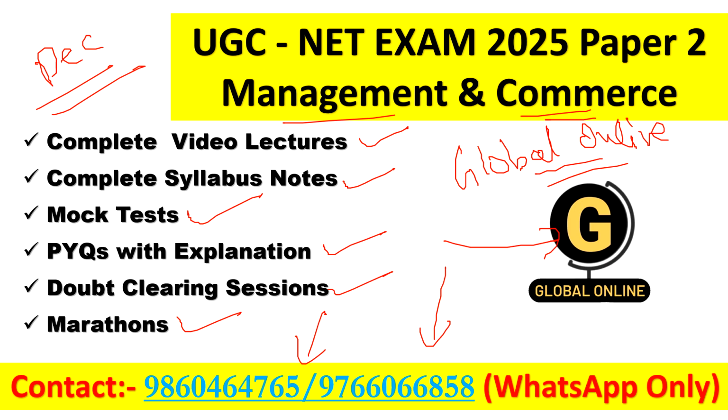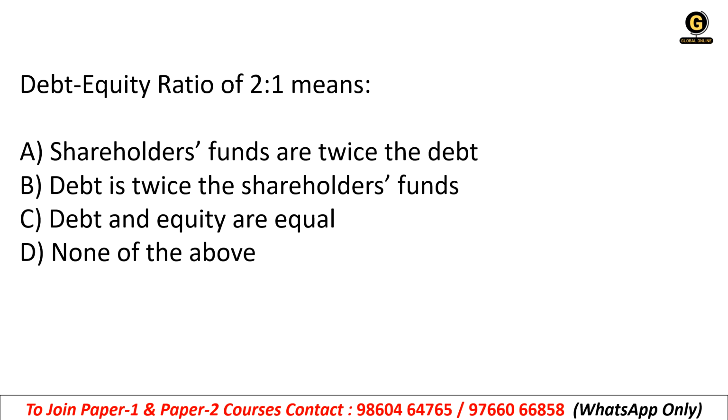Okay, so this is your first question. Debt equity ratio of 2:1 means what? Okay, we have already covered the debt equity ratio in the previous session. What is debt equity ratio, how it is calculated, what is the formula of this, right? So 2:1 means what? A, shareholders funds are twice the debt. B, debt is twice the shareholders fund. C, debt and equity are equal. Or D, none of the above.